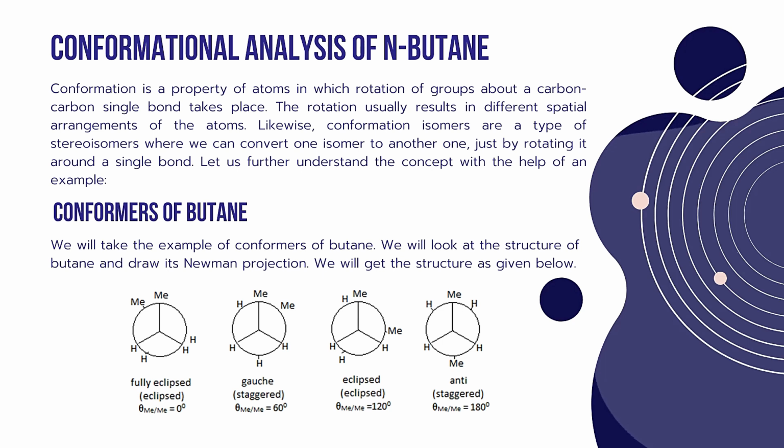Likewise, conformational isomers are a type of stereoisomers where we can convert one isomer to another just by rotating around a single bond.